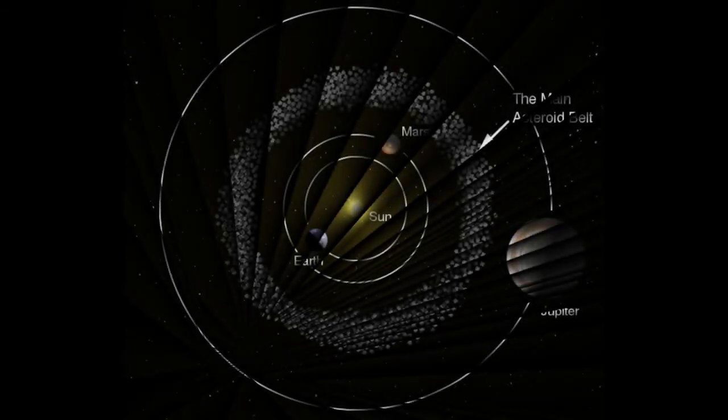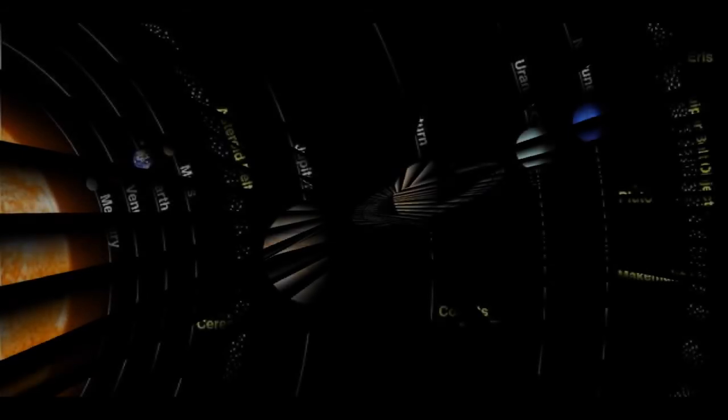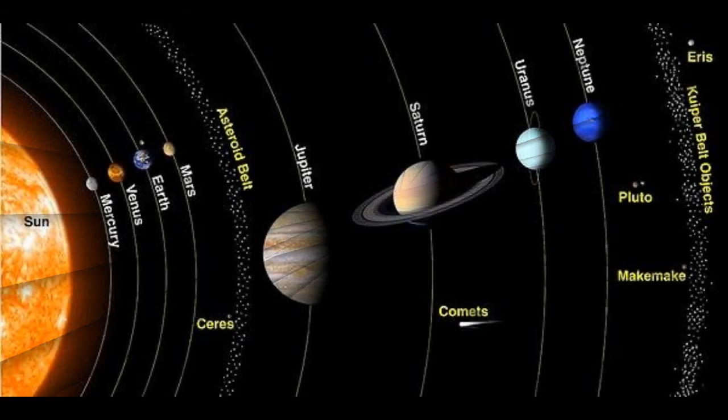There is a belt of asteroids present between Mars and Jupiter. And compared to all other heavenly bodies present in space, the moon is closest to the earth.